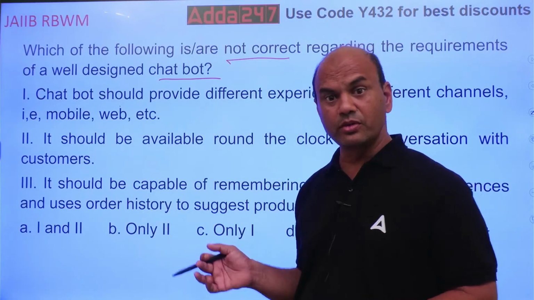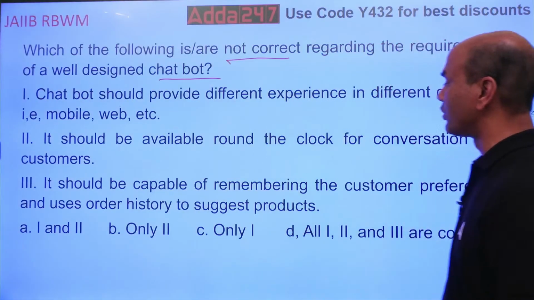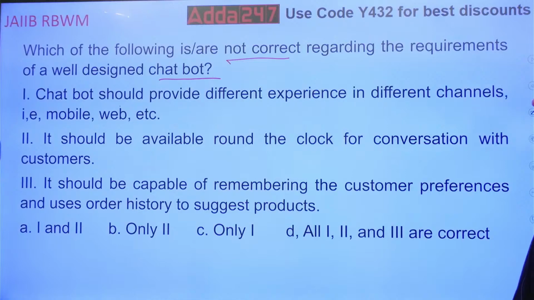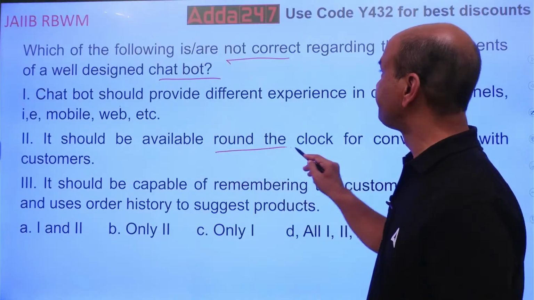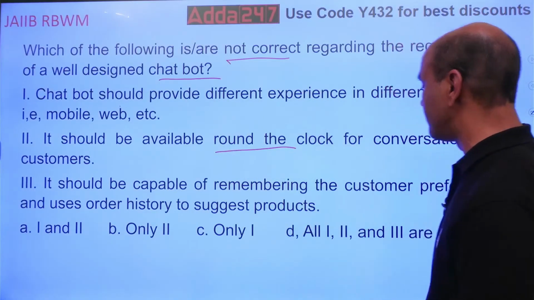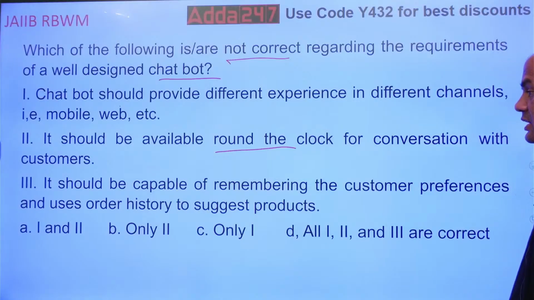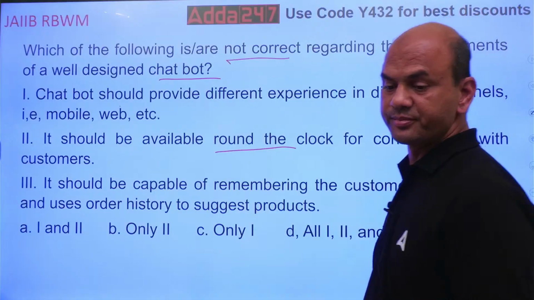Is it so? No. Now you think about it. It should be available round the clock for conversation with the customers. Round the clock it should be available. You want not correct. It should be capable of remembering the customer's preferences and use order history to suggest the product.